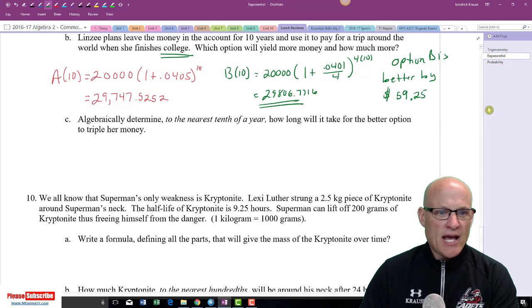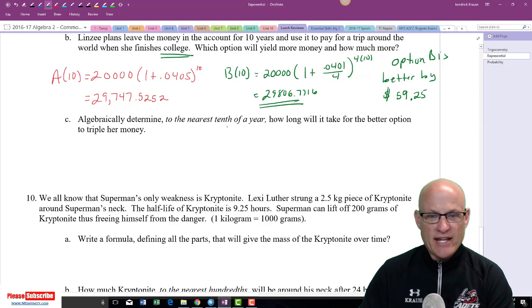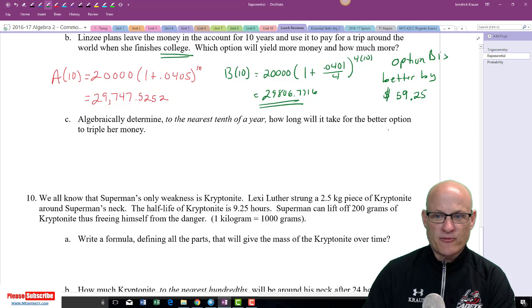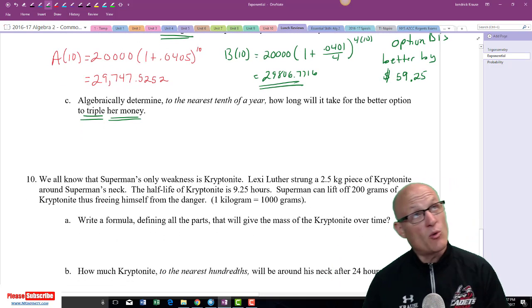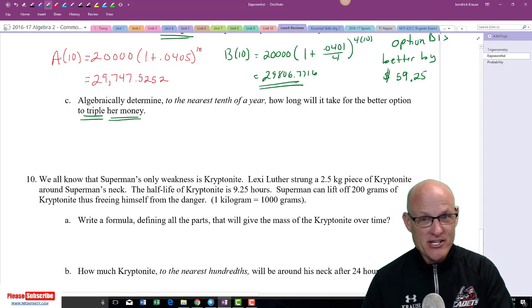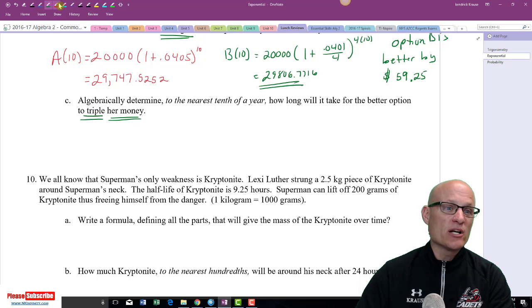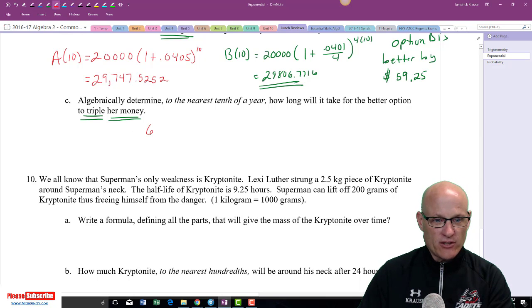All right. Algebraically determine, to the nearest tenth of a year, how long it will take for the better option to triple her money. Oh, I guess we didn't use the 15 years. I thought it was using this one. We want to triple her money. Well, she started out with $20,000. Yay, Grandma and Grandpa, you're awesome. And then we're going to triple our money, so we want to have $60,000.